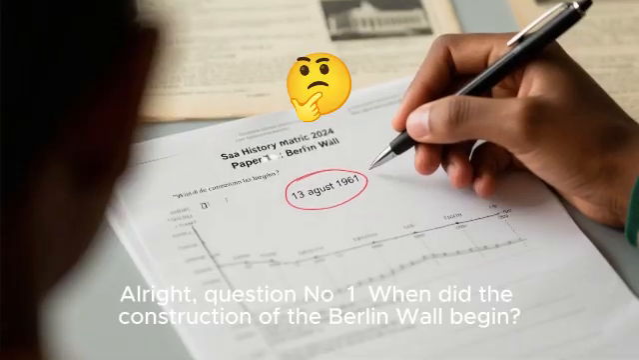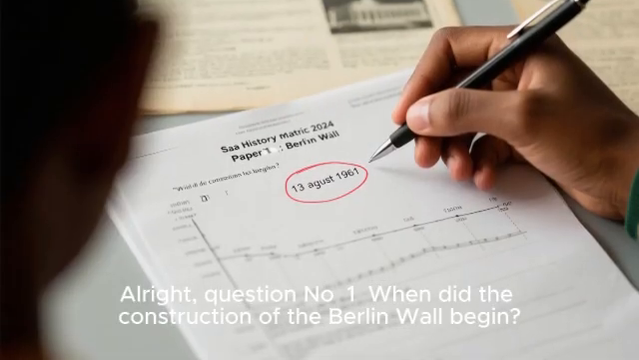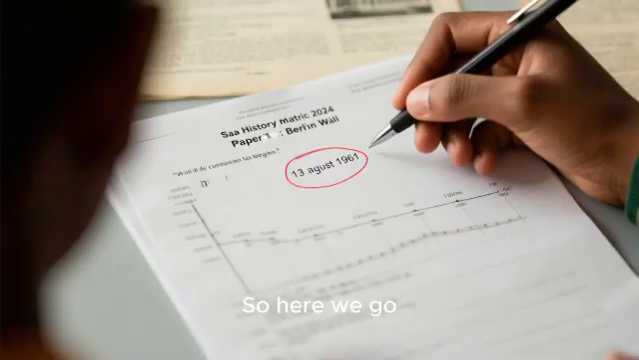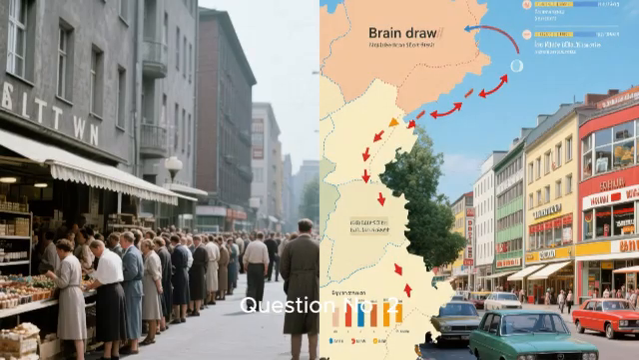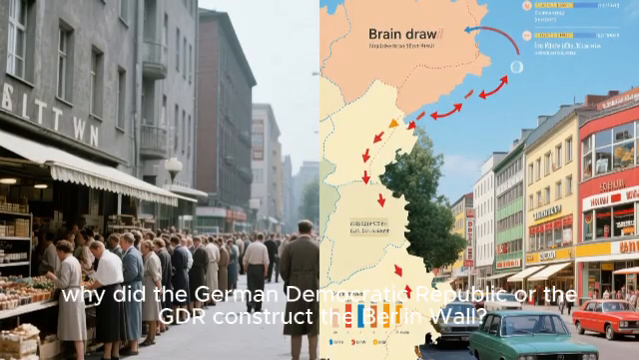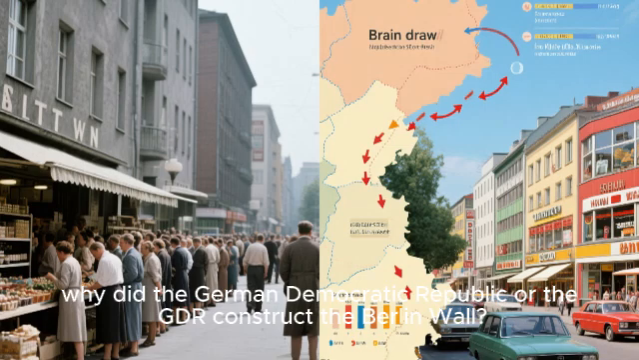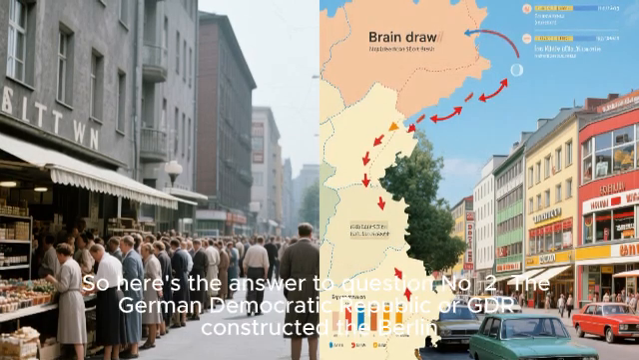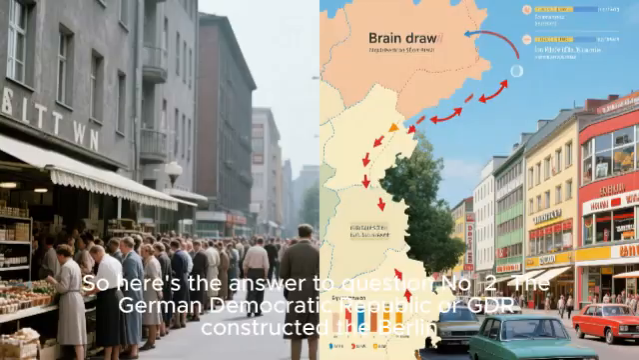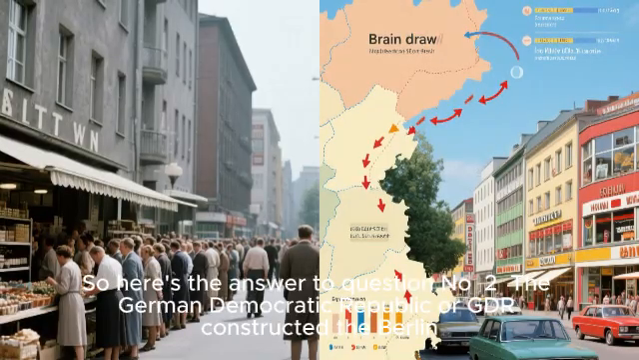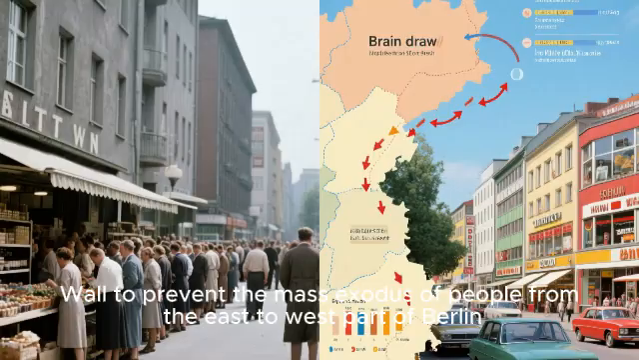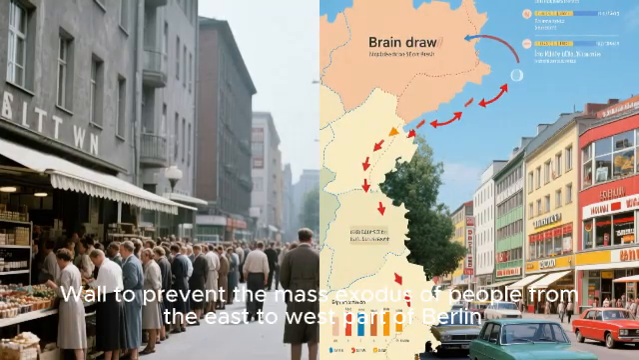Alright, question number 1. When did the construction of the Berlin Wall begin? So here we go. Question number 2. Why did the German Democratic Republic or the GDR construct the Berlin Wall? So here's the answer to question number 2. The German Democratic Republic or GDR constructed the Berlin Wall to prevent the mass exodus of people from the east to west part of Berlin.